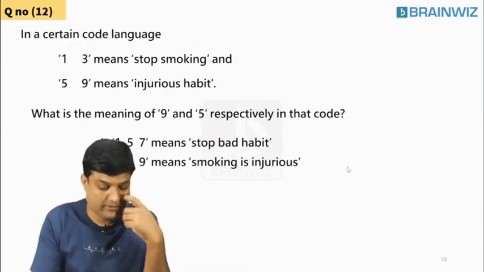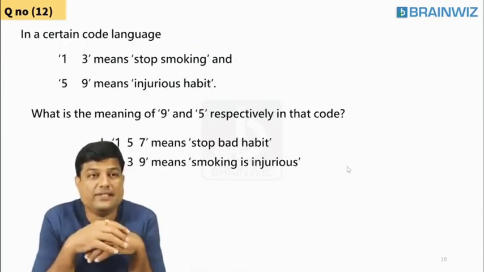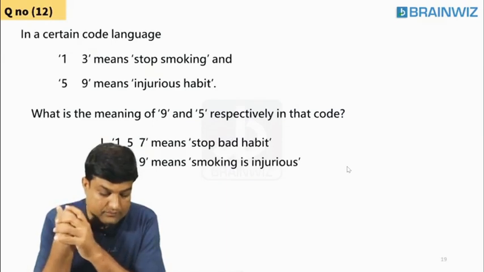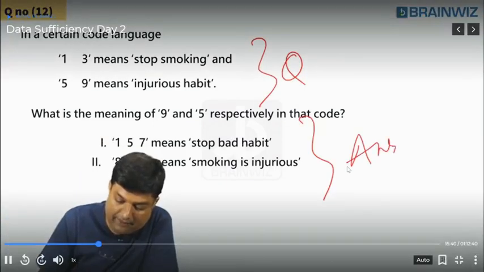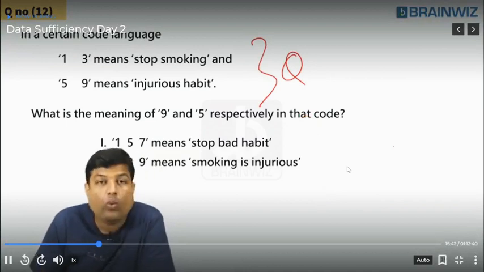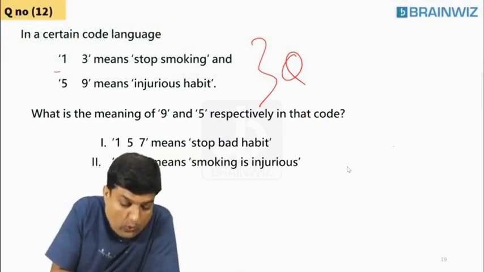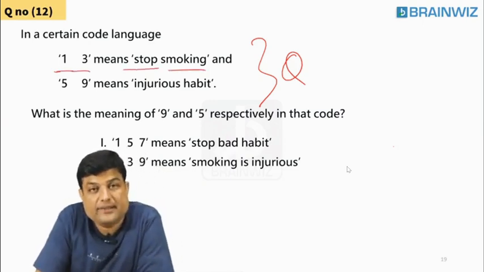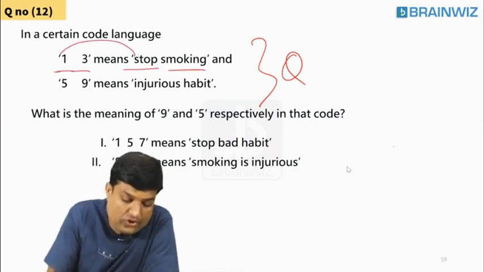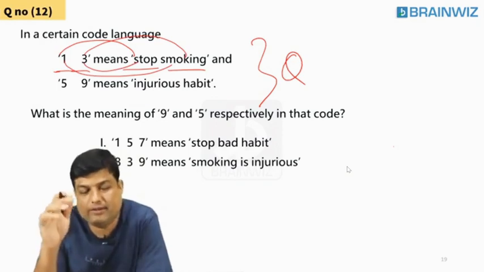This question we have done. Students, I just want you to see this question, everybody. This is the answer, not the answer. These are the hints. What did it tell you, students, here? 1, 3 means stop smoking. Means 1 is stop, 3 is smoking, or 1 is smoking, 3 is stop. We have no idea. This is the coding language of 1 and 3.